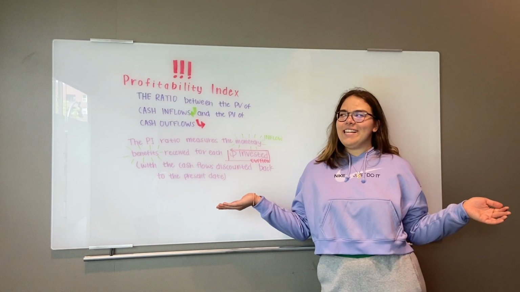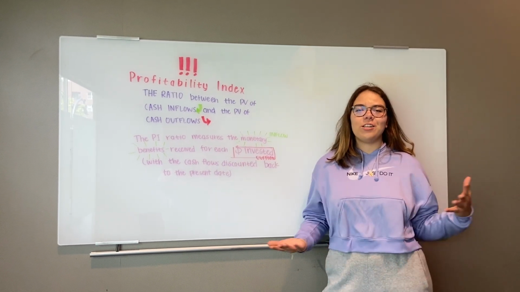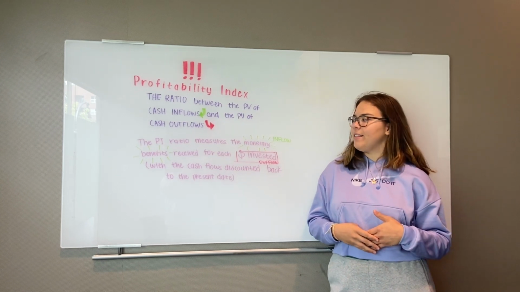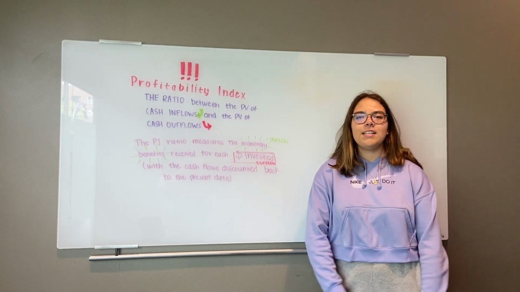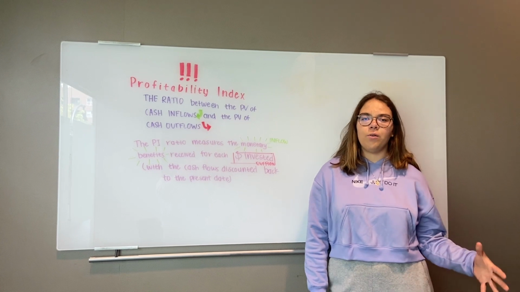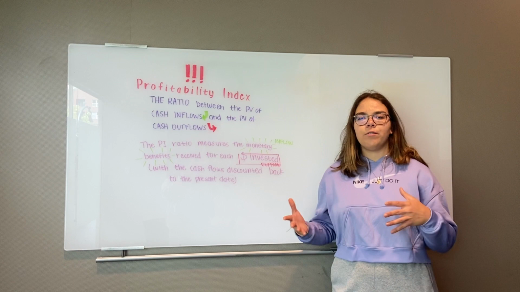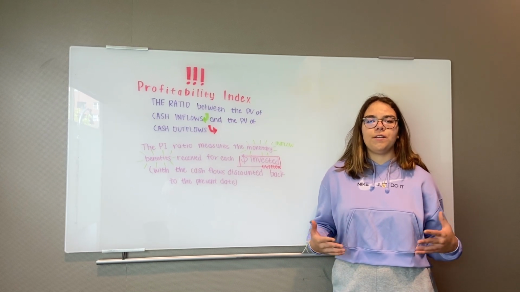So the profitability index is the ratio between the present value of cash inflows and the present value of cash outflows. This ratio measures the monetary benefits received for each dollar invested. It is basically a comparison between the present value of future cash flows received from a project and the present value of cash outflows, or the amount invested used to initially fund the project.